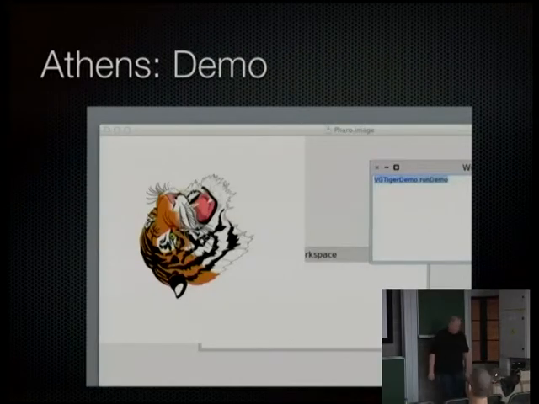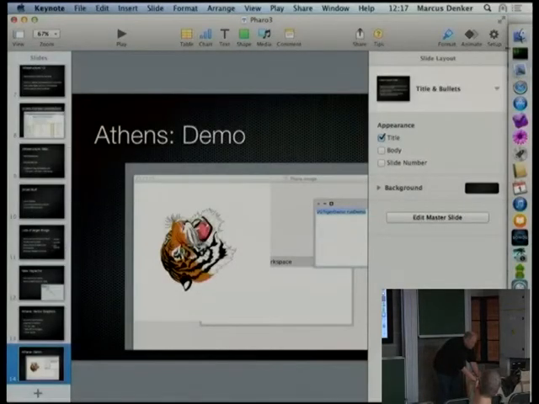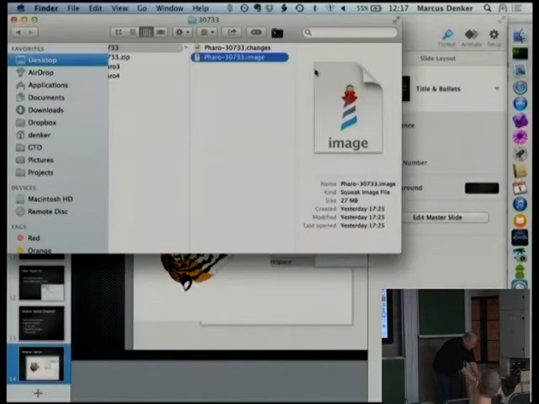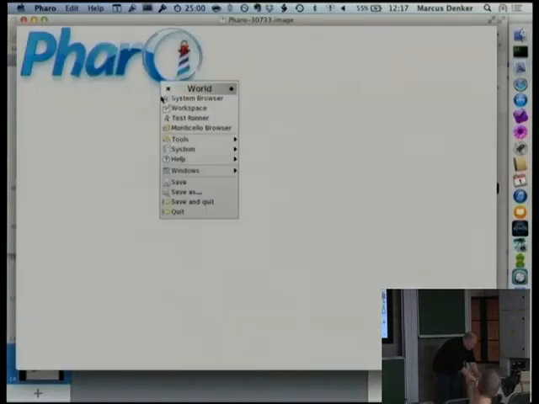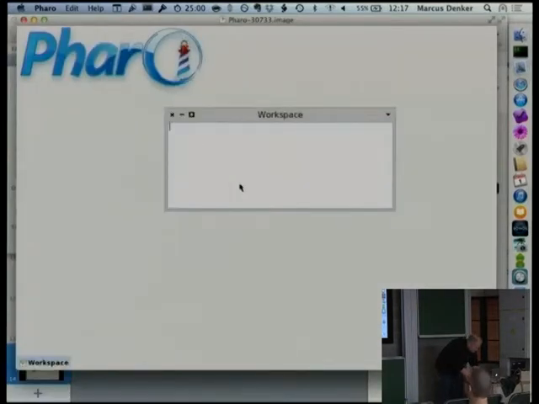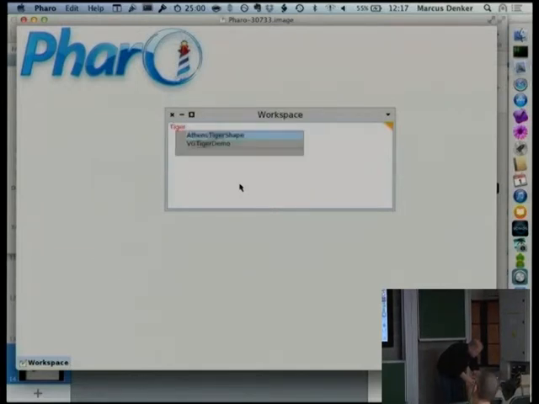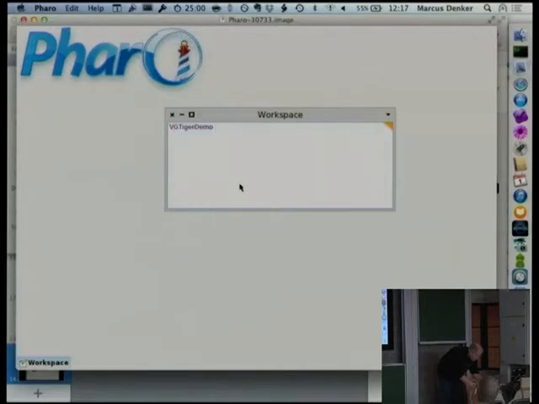And we actually have this working in the current Pharo 3.0. There's a preview. It's not yet used to render the desktop, because that is a lot more work to be done. But it works already like this, kind of nice. So how is this called? vTiger demo run demo, I guess.